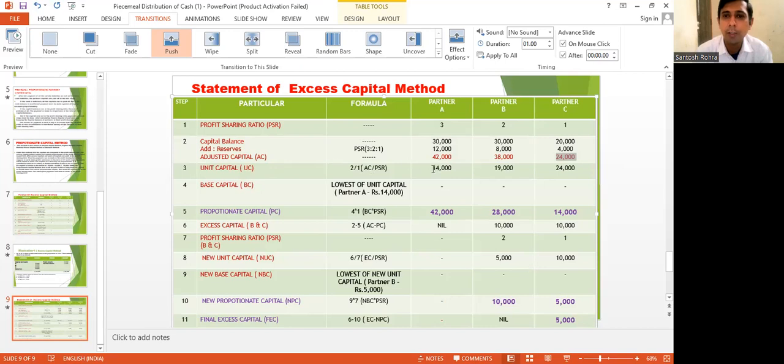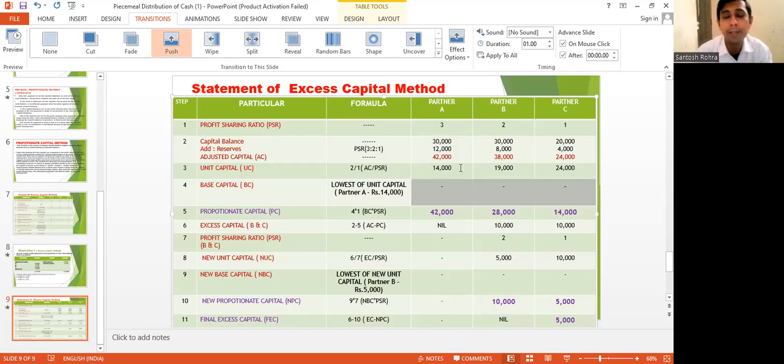Now after calculating unit capital, we have to decide whose partner's capital is lowest. You can see that 14,000 is a lower amount than B and C. So in this case, A's capital is lowest. We don't write this here; we just have to decide whose capital is lowest.